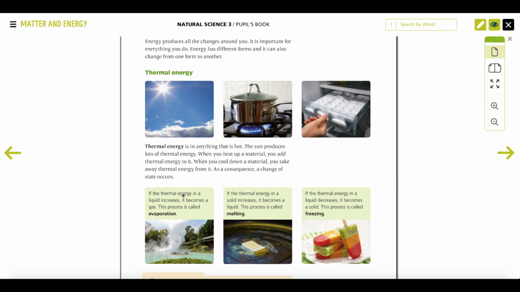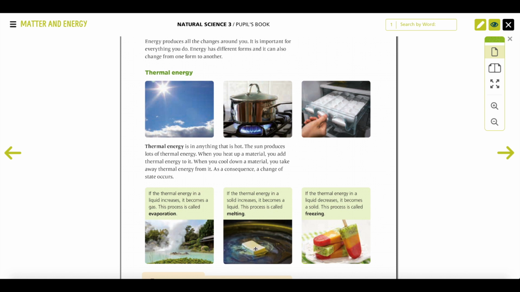If the thermal energy in a liquid increases, it becomes a gas. This process is called evaporation, okay? When a liquid becomes a gas, this is evaporation. Then, when the thermal energy in a solid increases, it becomes a liquid.